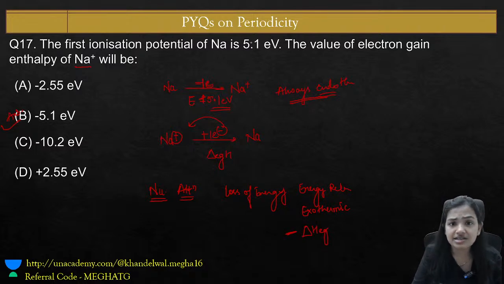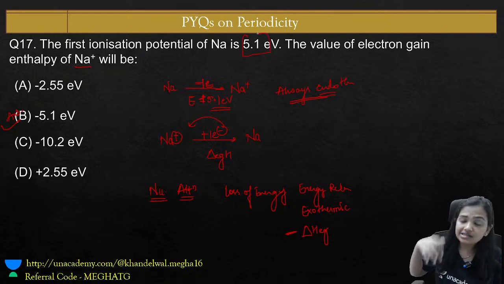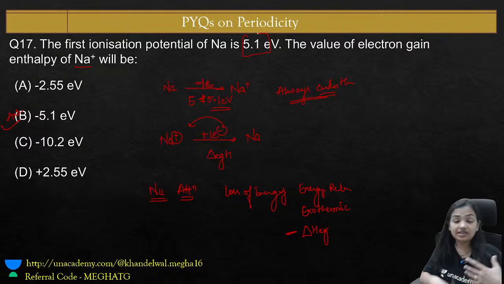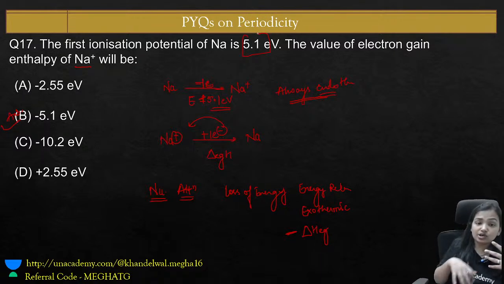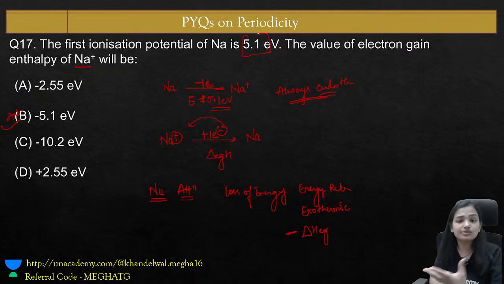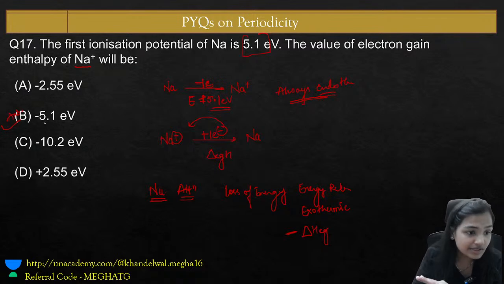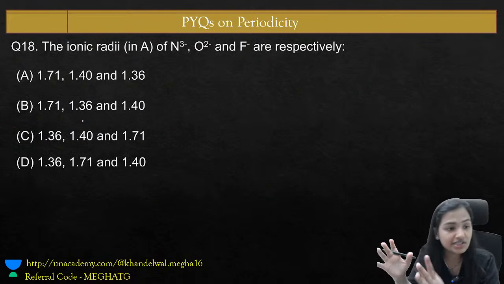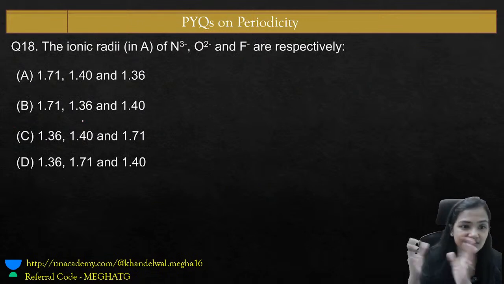And of course, the energy required for the loss of an electron, or the energy released during the gain of an electron, is going to be the same in magnitude. So the right answer is minus 5.1 electron volt. Let's move ahead to another question, which is the third last question.